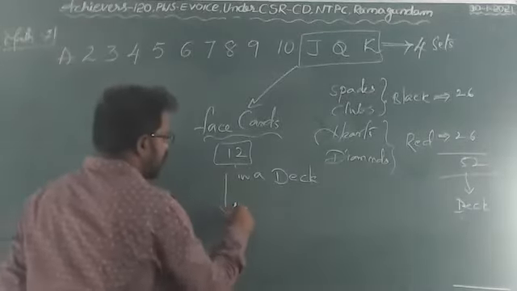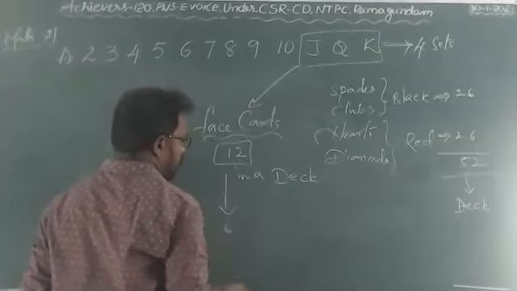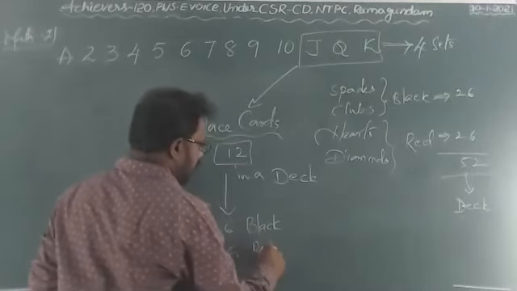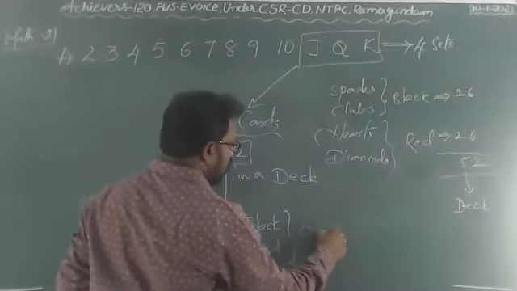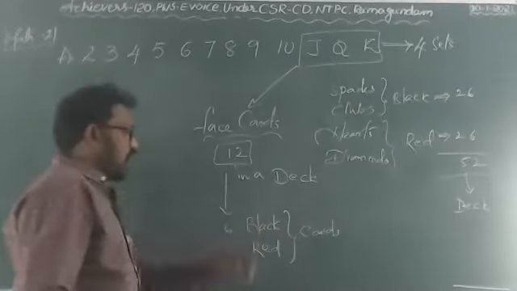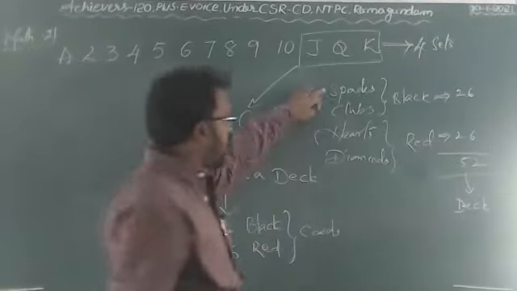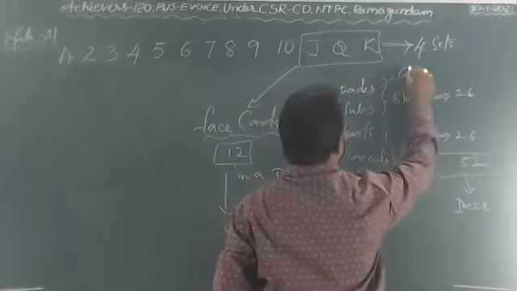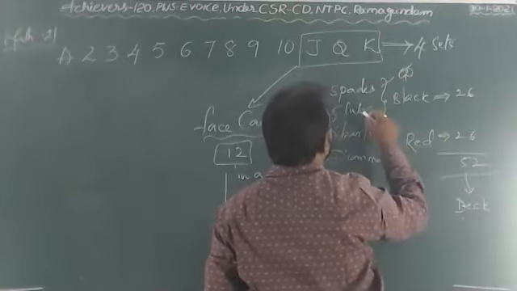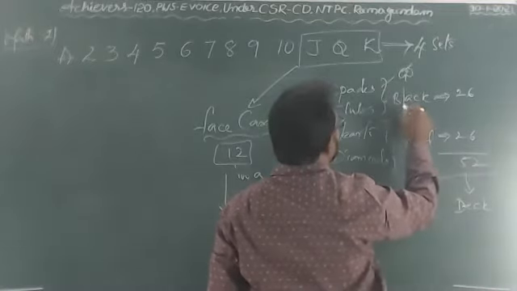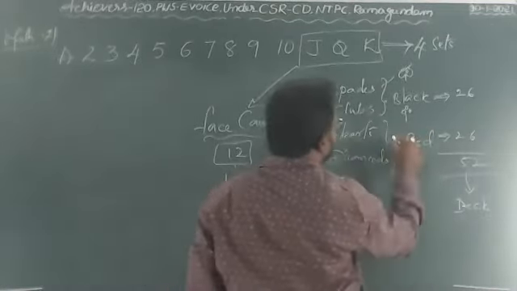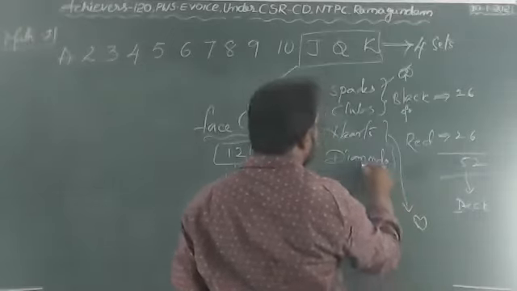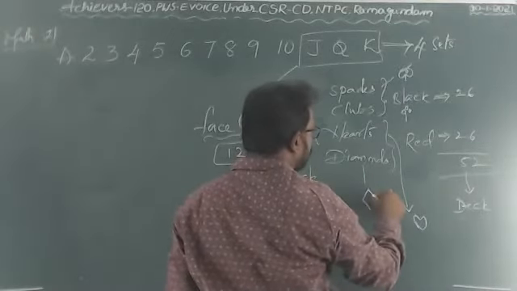In that, 6 black cards and 6 red cards. You can see the shape of spades like this, clubs, hearts, you know that, diamonds, you know this.